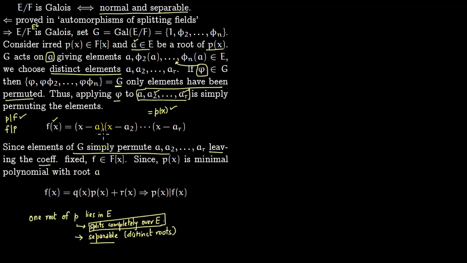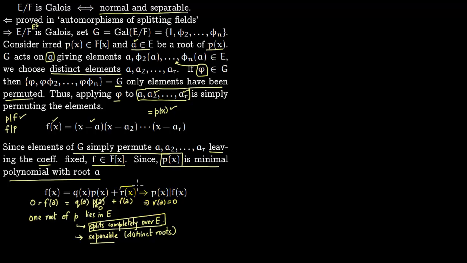So therefore, if you expand this polynomial, the coefficients are fixed, only the roots are changing. So f lies over this field F. Now, since p(x) is a minimal polynomial with root a, you can use the division algorithm. So you divide throughout like this. This is what you get. Now you plug in a. Since a is a root of f(x) also, you can see it right here. So this will become 0, and this will be q(a)p(a) and then r(a). So p(a) is also 0. So this would imply that r(a) is 0.